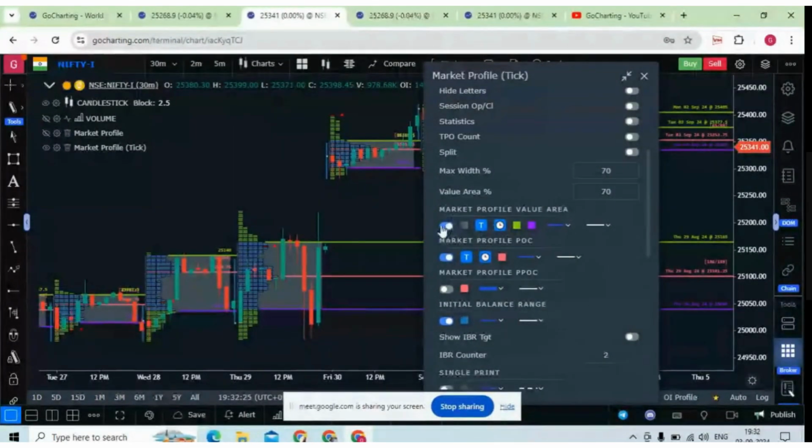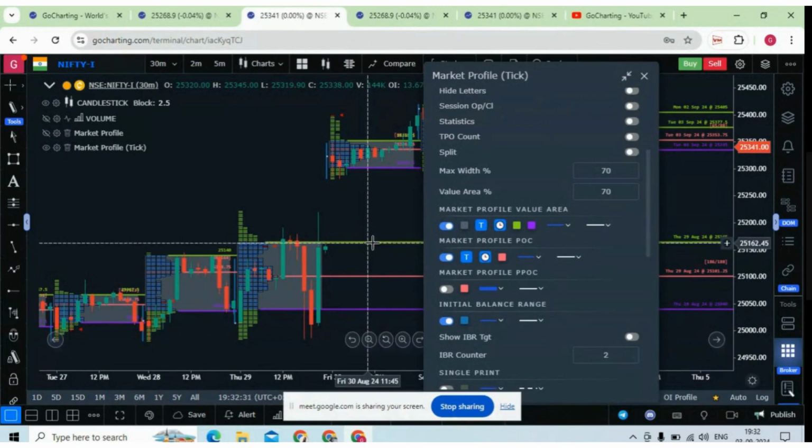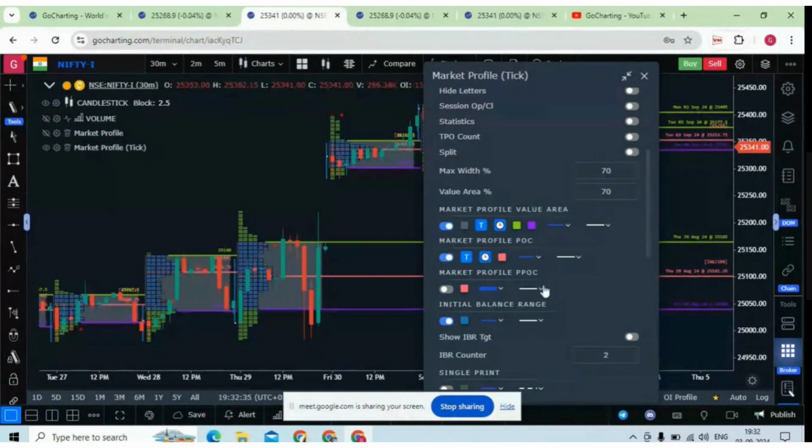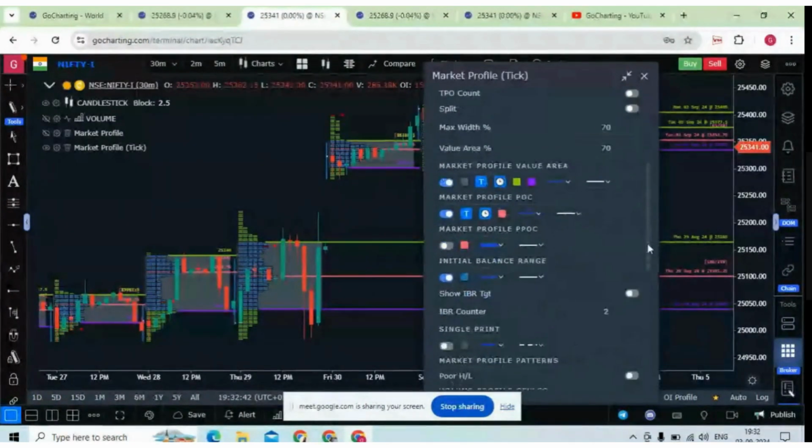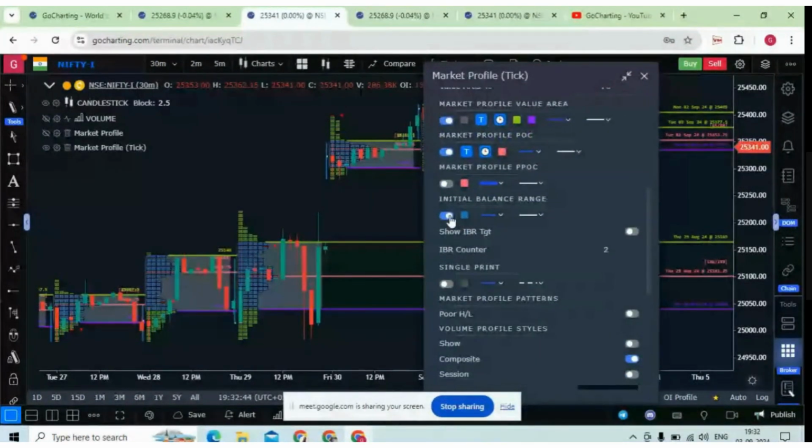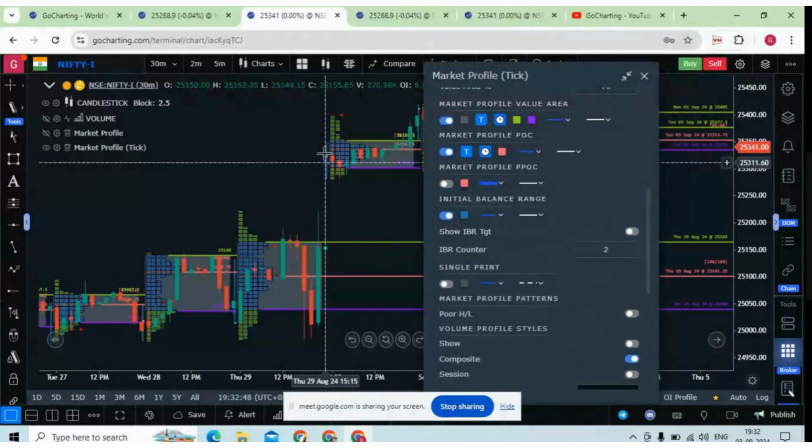Now the market profile value area, these are the lines, and the color of those lines. See, this is the greenish line on the top and the bluish line on the bottom, and these are the thickness of the line. You can also plot the POC. This is the color of the line, this is the POC. Initial balance is what? The initial 1 hour range is called initial balance. You can switch it on or switch it off. So this is the initial balance.